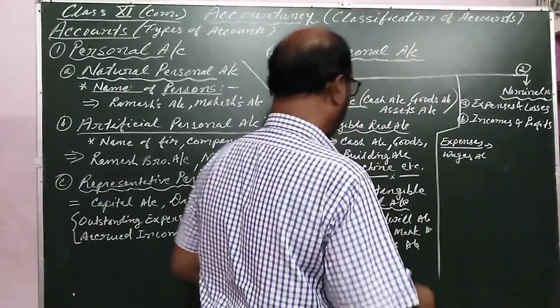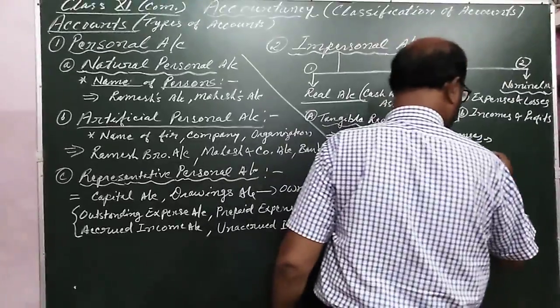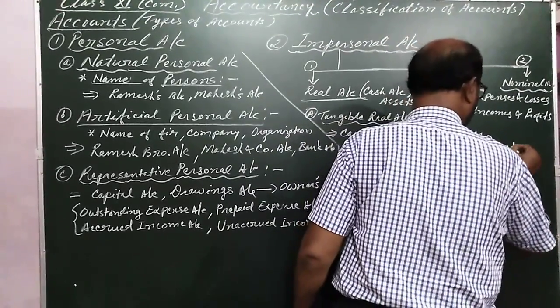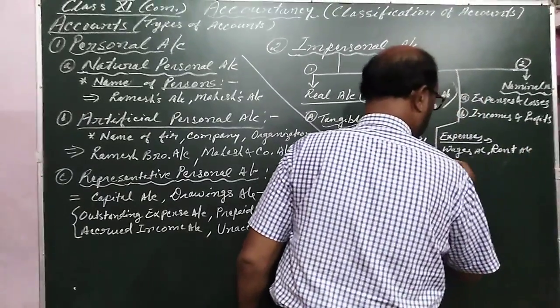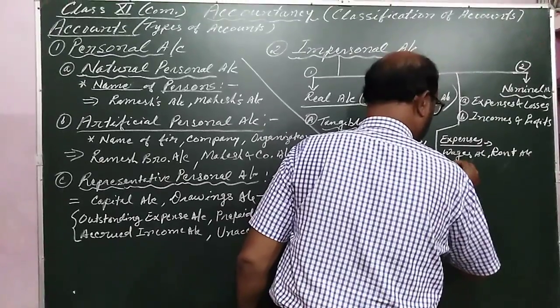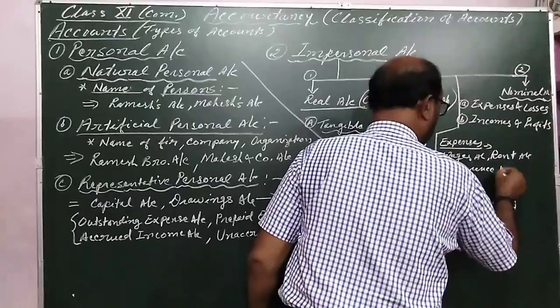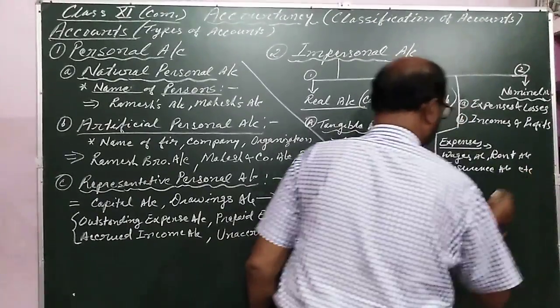These are all our accounts: cash account, goods account, building account, machine account, wages account, rent account, insurance account, etc.